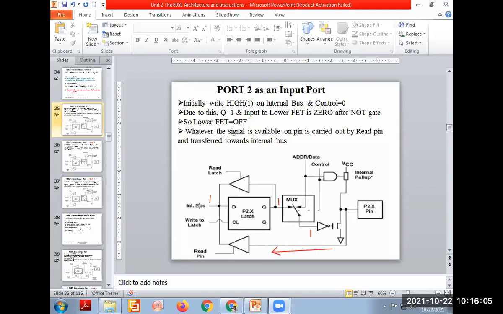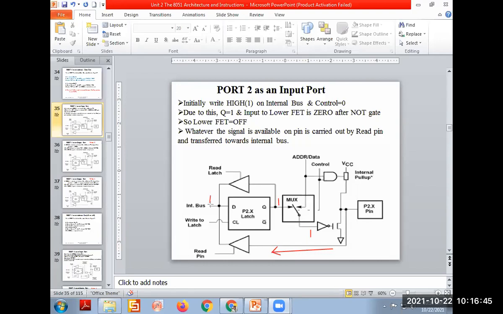So D equal to 1, shortly we'll write. As D is 1, Q will be 1. Q is 1 means inverter output 0, which makes the FET or MOSFET off.